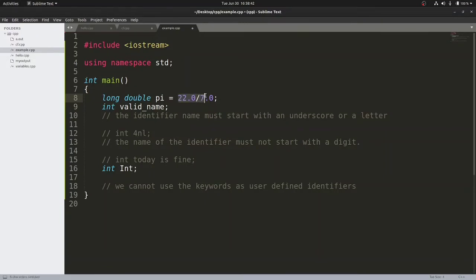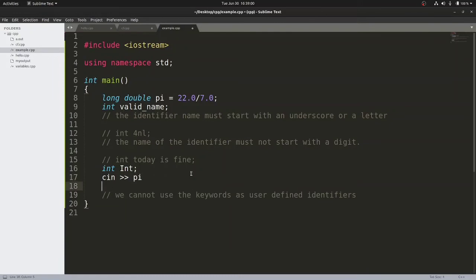Although after evaluating this expression we will get a decimal number which will be treated as a constant, that means this value is hard coded in this variable. So during runtime, unless we write a statement like cin >> pi, it won't change. Or if I write a statement like pi equals something, so our value of pi is not going to change.